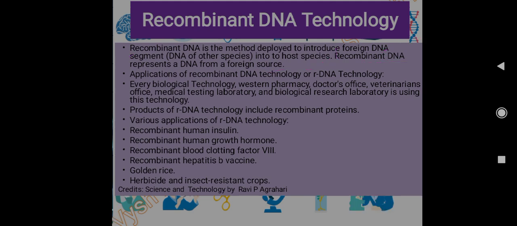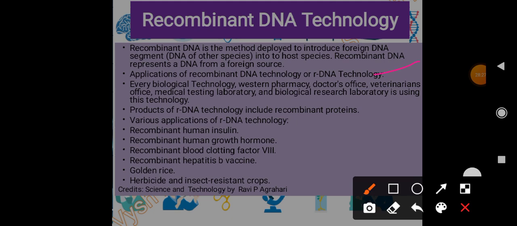And then applications of rDNA technology. These days Western pharmacy, every biological technology, doctor's office, veterinarian's office, medical technology testing laboratory, biological research laboratory is using this technology. It has gained so much popularity because of its applications.